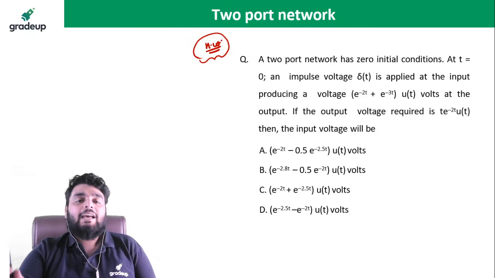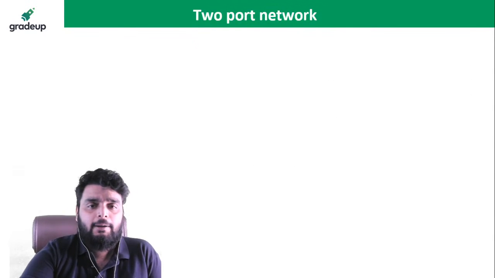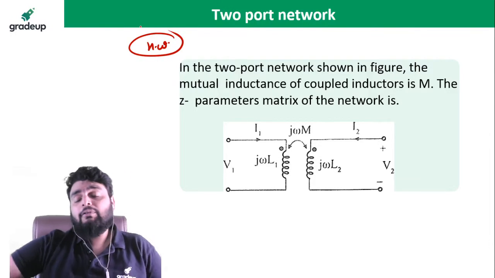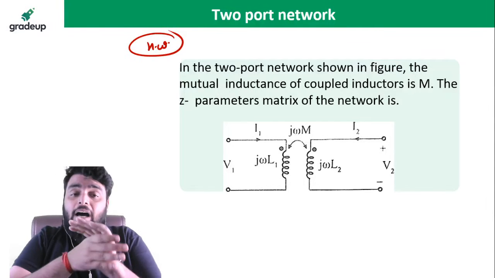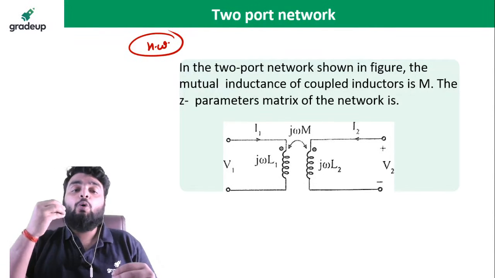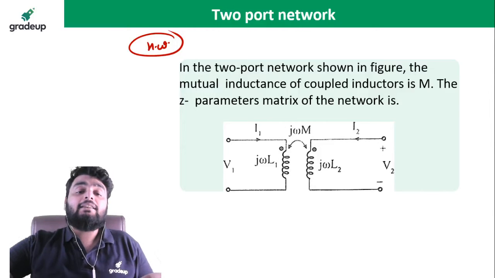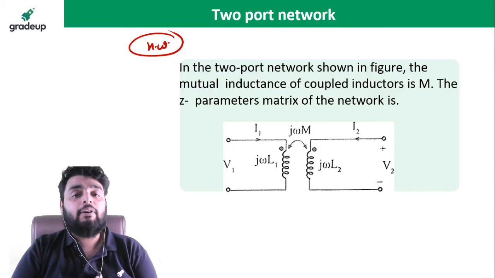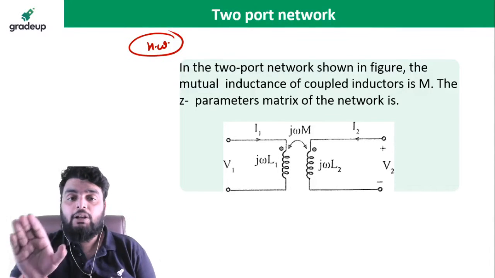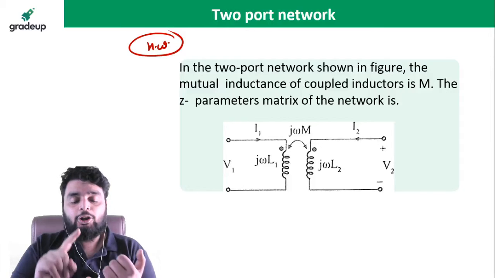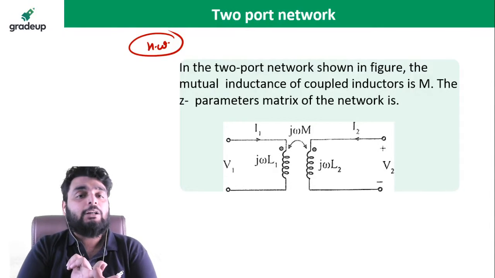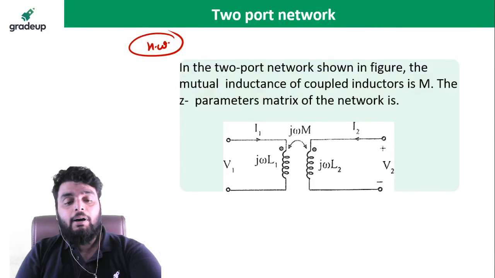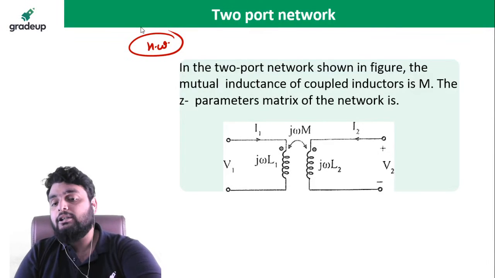So what are we going to do in tomorrow's class? I am giving you two homework questions: one is this, and one is this question. Take the screenshot. In tomorrow's class we are going to understand more questions, and basically the type 3 question. What is the type 3 question? The one in which the configuration is not given. Until now, the questions we have done were either simple networks or complex networks, but we have not done the third type of questions yet. So in tomorrow's class we are going to see the third type of questions.